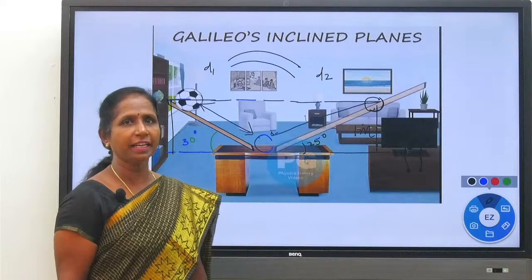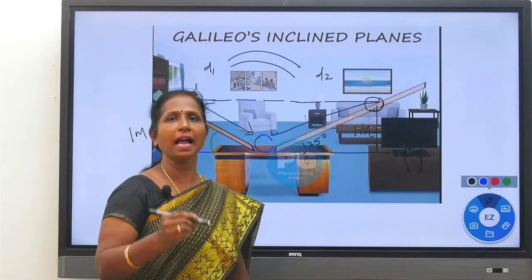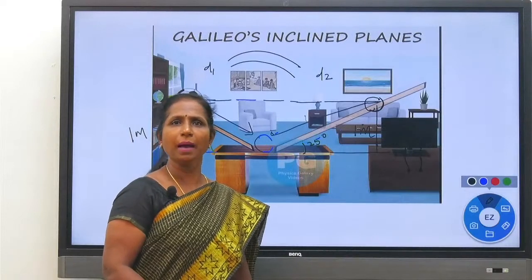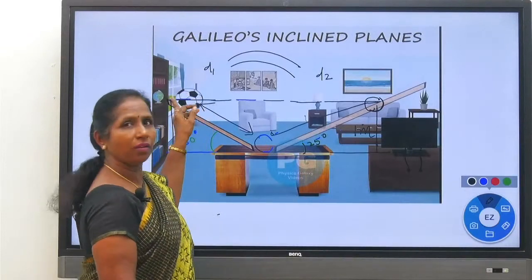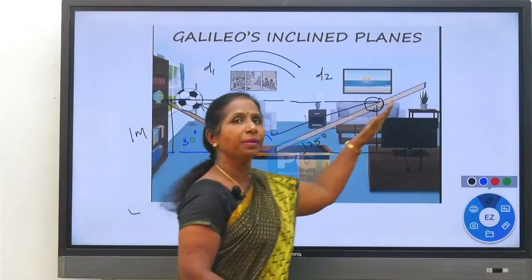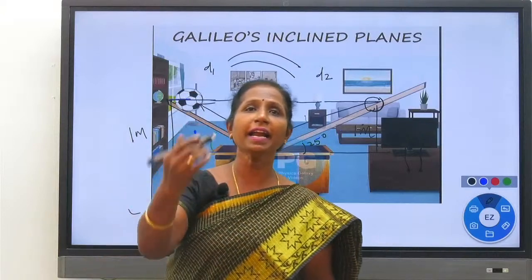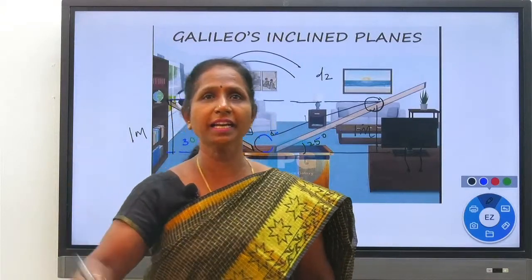Now, in the second case, the angle of inclination is reduced. When we reduce the angle of inclination, what happens? The ball which is rolled down reaches the surface and climbs up the second inclined plane, traveling a greater distance in the second inclined plane.